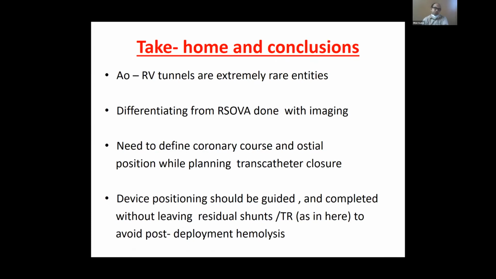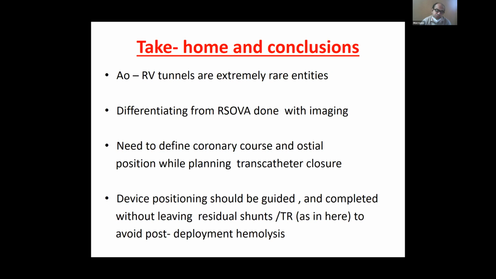Aorto-RV tunnels are extremely rare entities. This case is being presented both for the rarity of it and to put across the point that RSOV must always be considered. If it is a little older age group, then RSOV does become a differential diagnosis, but in this age group we thought it was quite unlikely. We have to differentiate it with imaging if possible, with any other form of imaging, CT or MR, or with TEE, which can be done easily.